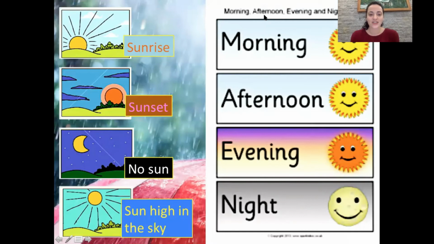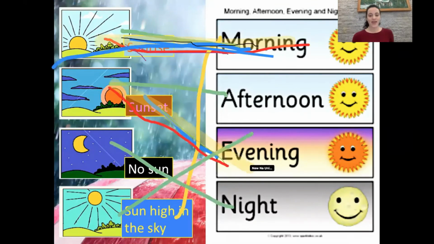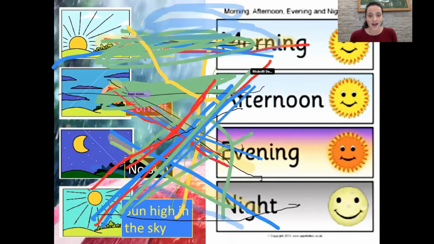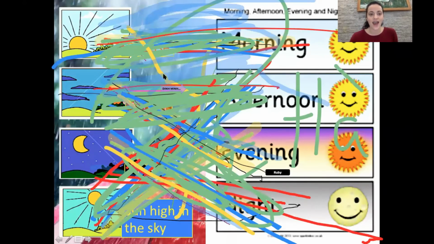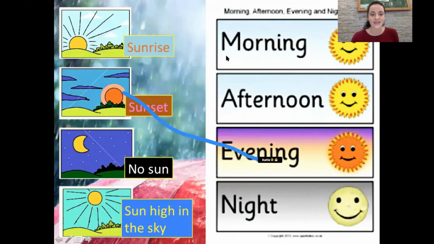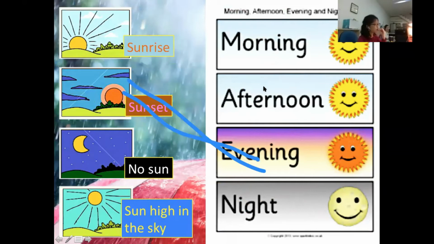Let's do this matching game. So first, match these pictures and words on the left to their time of day on the right. Ready and go. Good job, Katie, nice. Kaki, good job. All right, excellent work, guys. So the first one, the sun rises in the morning.